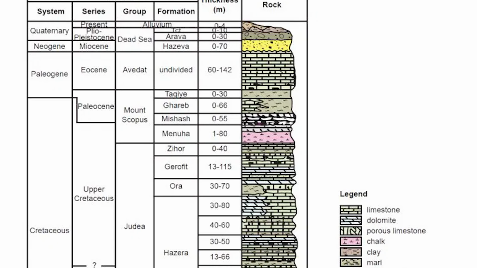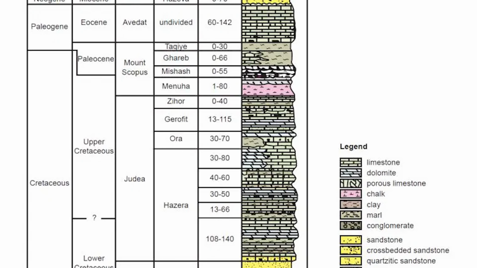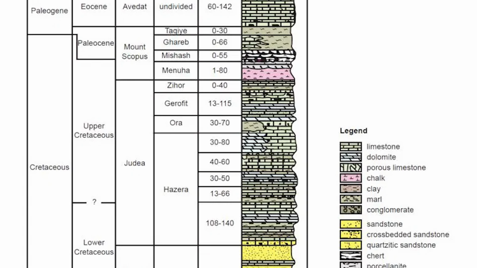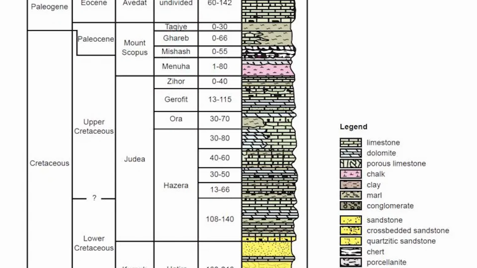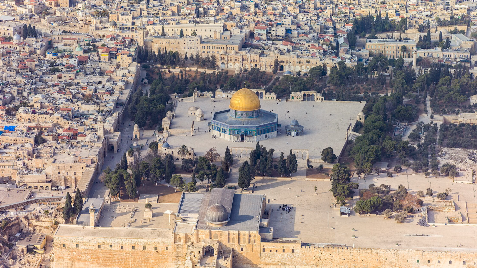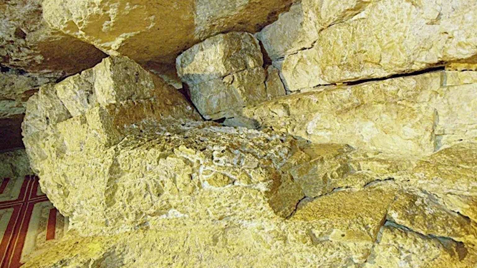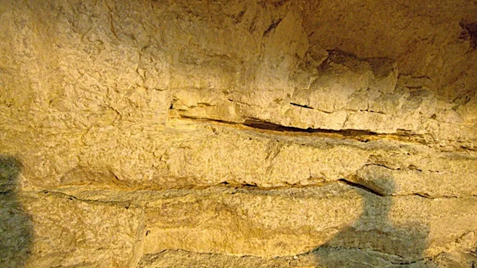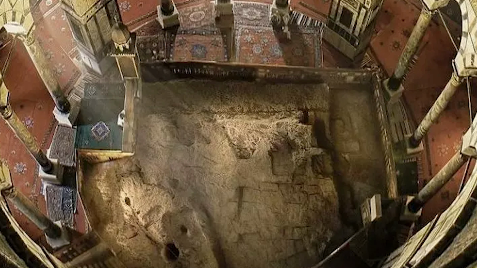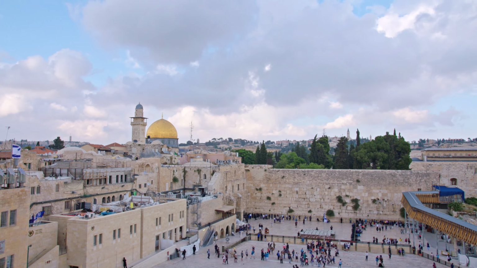Here's a description of the layering of the different stages and periods. Much of Jerusalem itself sits on the uppermost beds of the Judea group. Rocks deposited during the Turonian stage are known as Turonian rocks. The foundation stone is believed to be composed of karstic limestone, which is a sedimentary rock. The foundation stone and the dome of the rock are powerful symbols of faith, which draws many pilgrims and visitors each year.